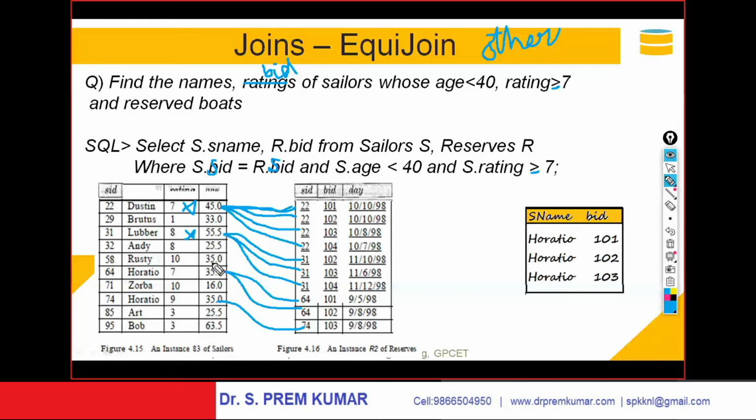And these are the guys who reserved the boats, and hence you are getting the output as Horatio, boat ID is 101. The other Horatio, boat ID is 102. And the other Horatio whose boat ID is 103. Yeah, please go through this query.